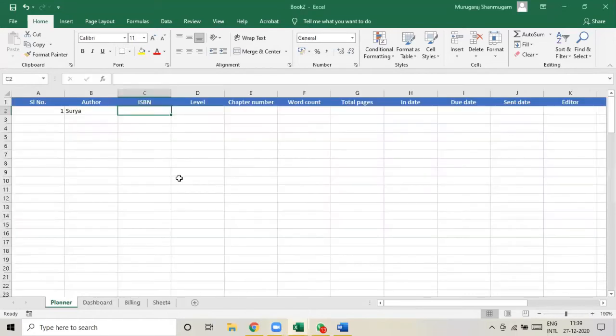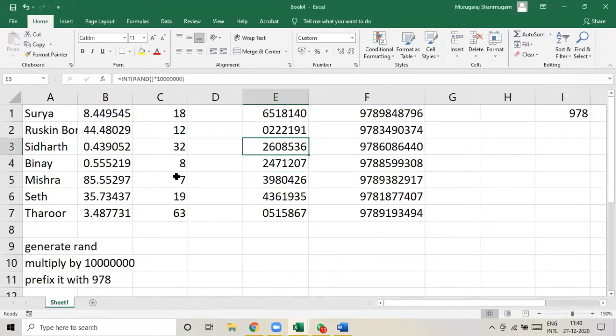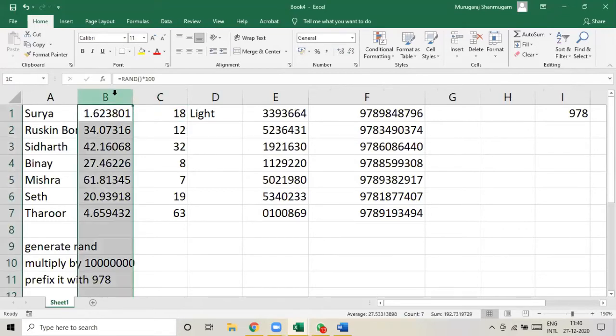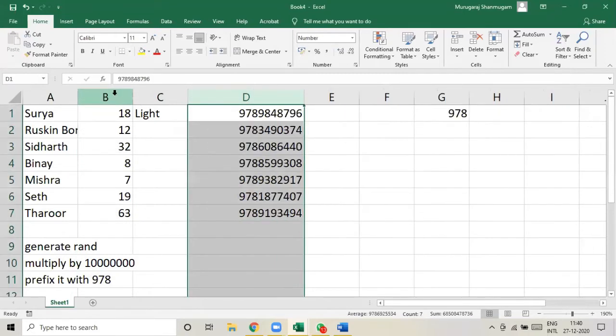Now, do you see the intended planner here? We have created the author names. We have created ISBNs. We can supply levels. Okay, so we can say level. Let's say light, standard. So let me delete these columns, because they are unnecessary now that we have created the chapters and the ISBNs.